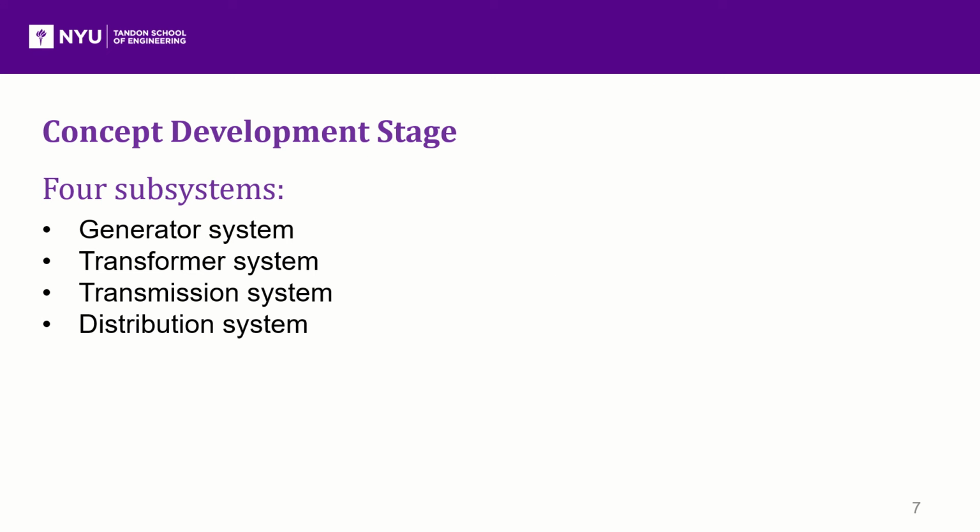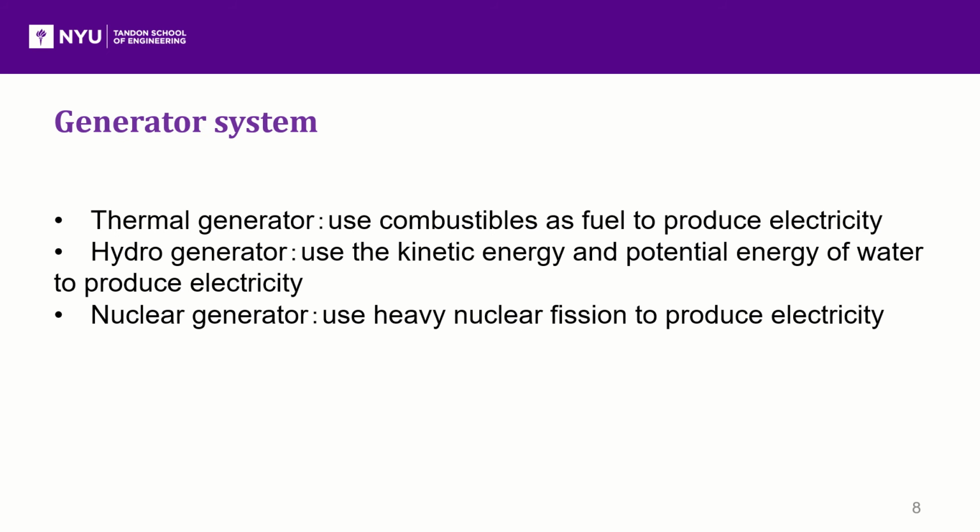In my opinion, the power system of China is very complex. It can be divided into four subsystems: generator system, transformer system, transmission system, and distribution system. Then I will give an introduction to those four subsystems. First of all, the generator system.